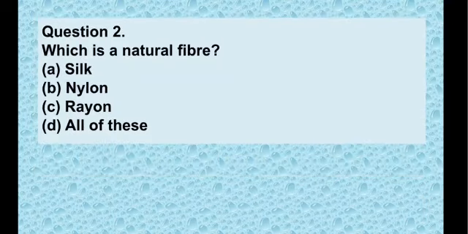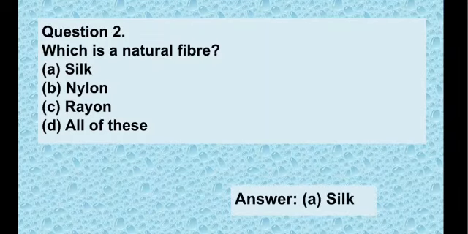Now we have question number 2. Which is a natural fiber? Your options are option A silk, option B nylon, option C rayon, option D all of these. So let us discuss all the options one by one. Silk we get from the silkworm, nylon we get in the laboratories, rayon we get in the laboratories. So all of these is not applicable here. So which is the correct option? Option A. Silk we get from the silkworm and it is a natural fiber.